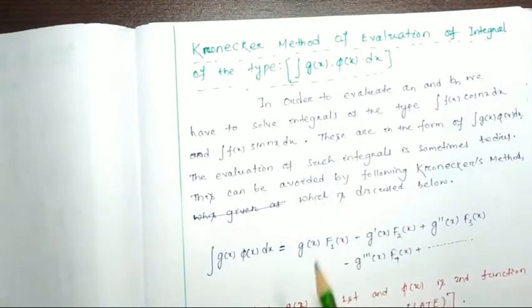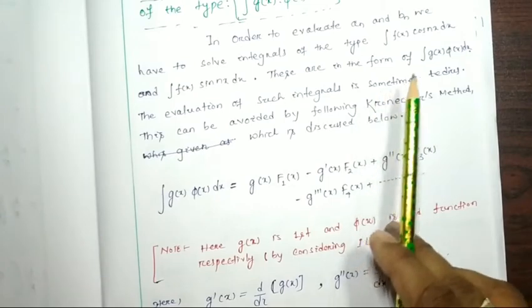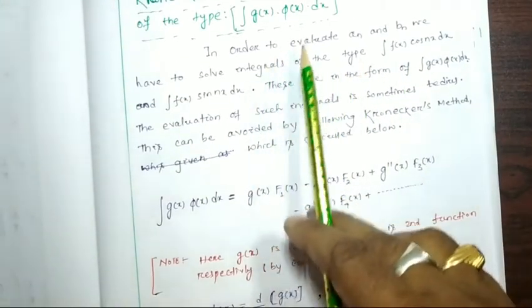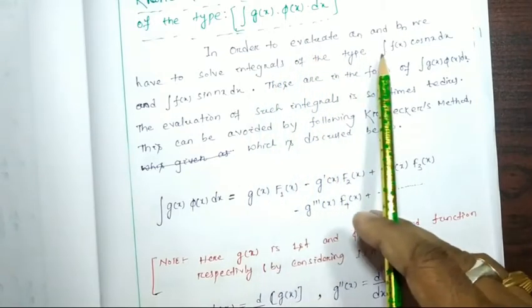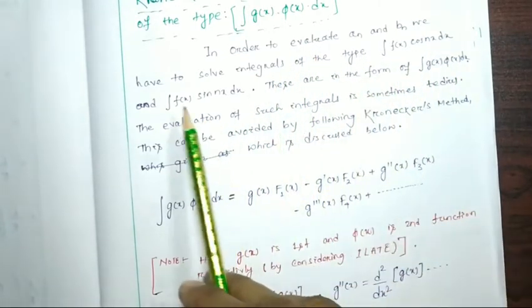Why have we discussed it? Because in our Fourier series, whenever we try to find the Fourier series, we are always dealing with integrals like f(x) cos nx, f(x) sin nx.